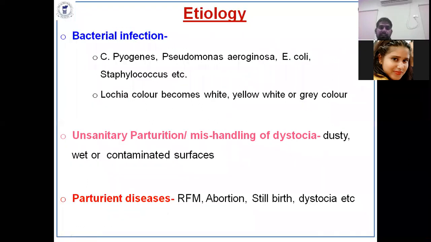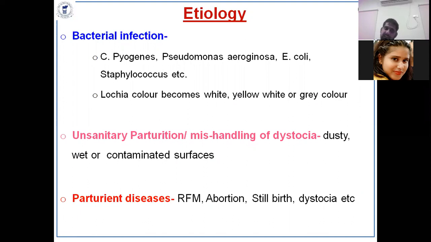Etiology: bacterial infection. What is the etiology of these types of endometritis, subclinical endometritis, and so many other causes of uterine infections? Bacterial infection is the most common cause, as I know: Corynebacterium pyogenes, Pseudomonas aeruginosa, E. coli, Staphylococcus, Streptococcus, and so many bacteria are there. How do you diagnose that a bacterial infection has occurred?